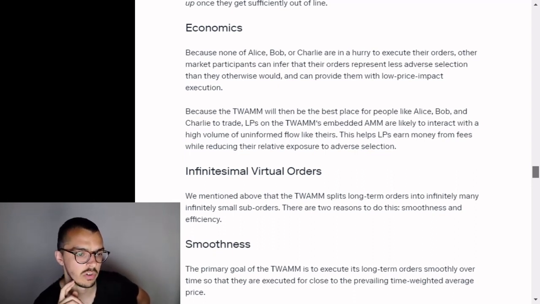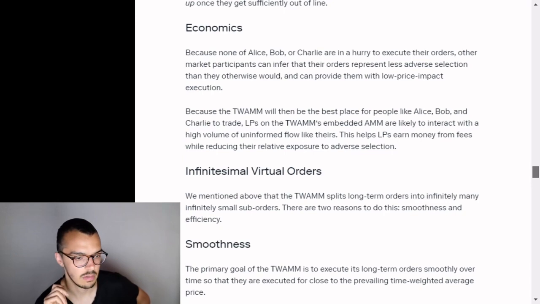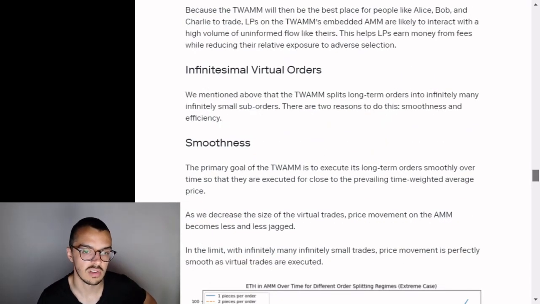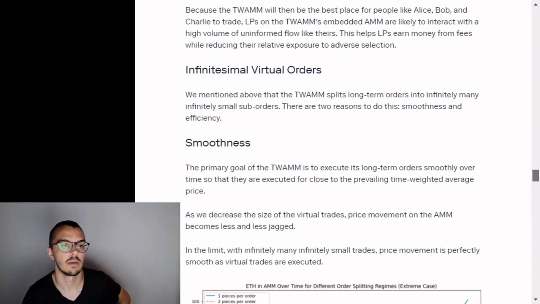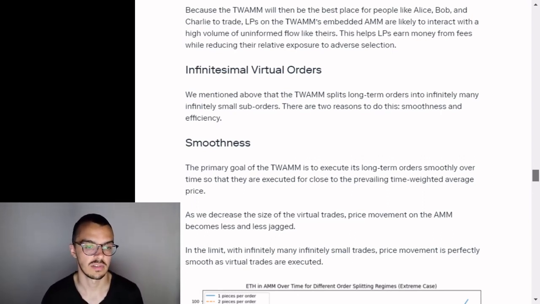Infinitesimal virtual orders. We mentioned above that the TWAMM splits long-term orders into infinitely many, infinitely small suborders. There are two reasons to do this: smoothness and efficiency. Smoothness. The primary goal of the TWAMM is to execute its long-term orders smoothly over time so that they are executed close to the prevailing time-weighted average price.